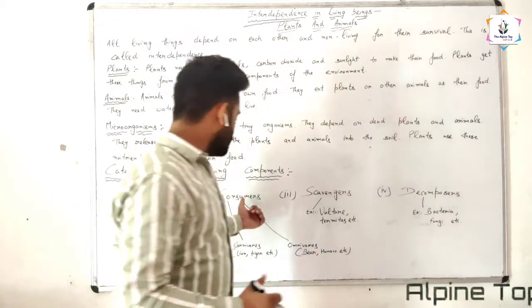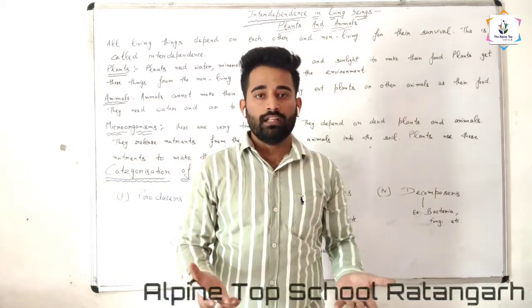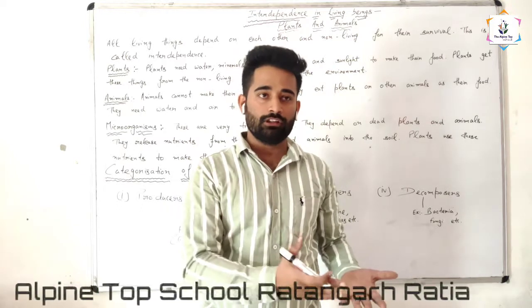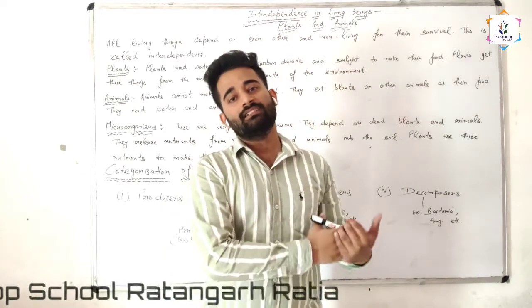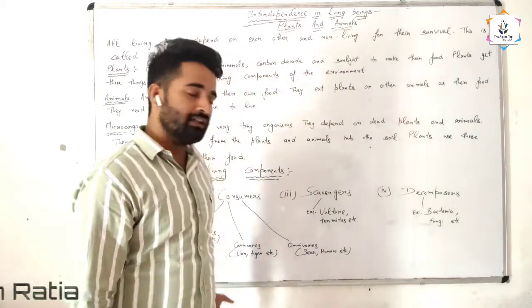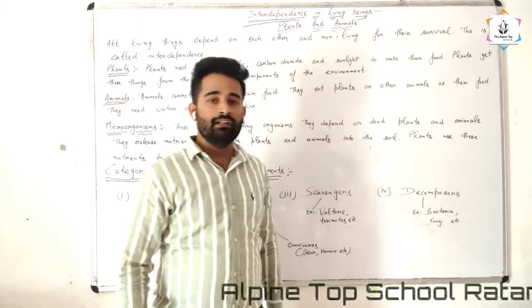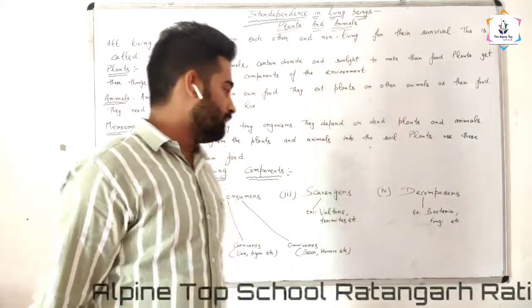The third type of consumers is omnivores. What are omnivores? The animals that eat both plants as well as other animals are in the category of omnivores. For example, we are omnivores. Human beings and bears are all in the category of omnivores.